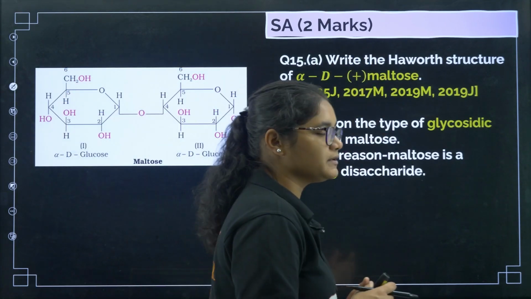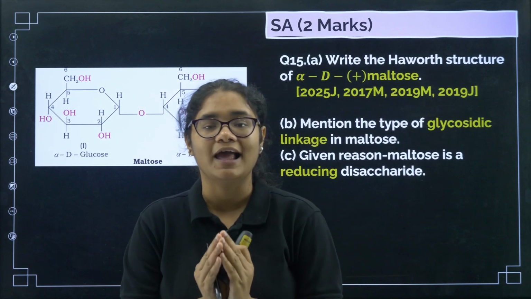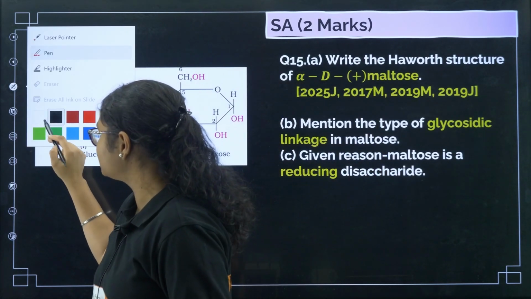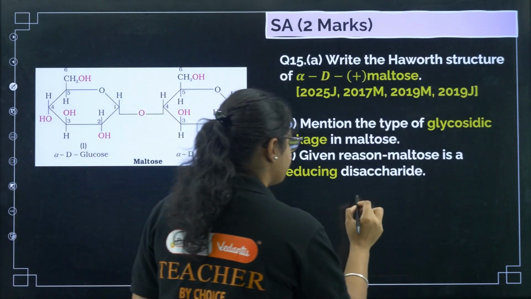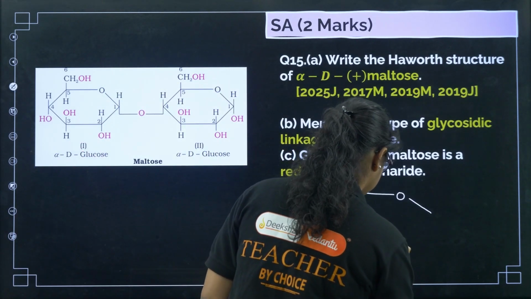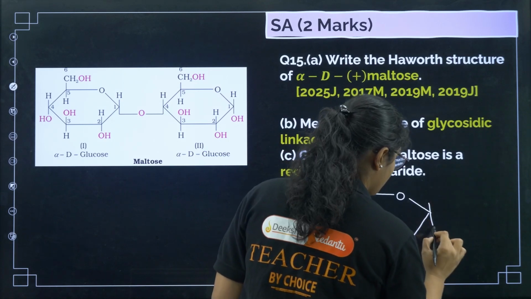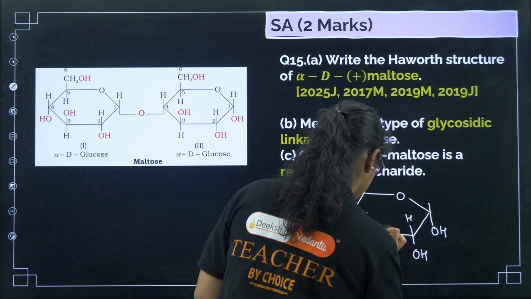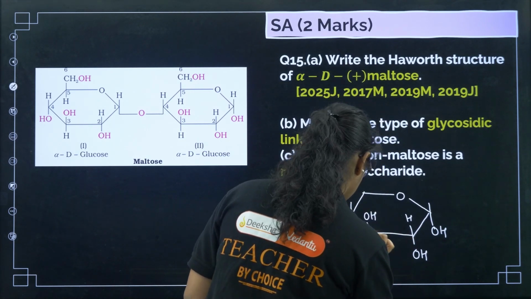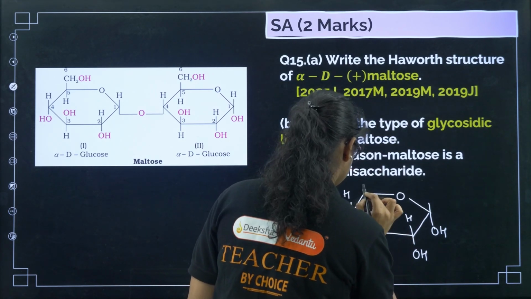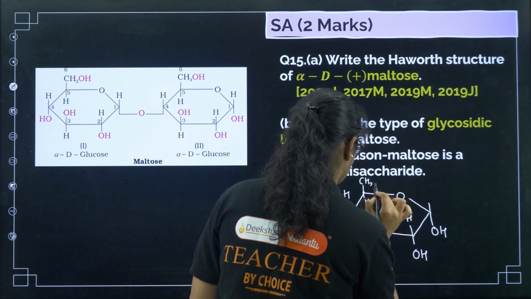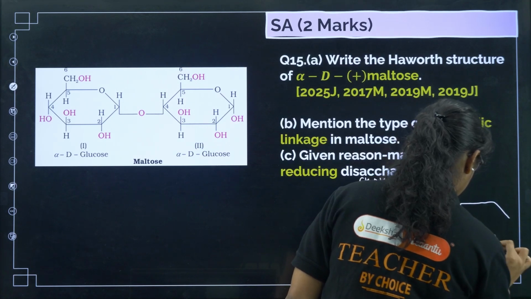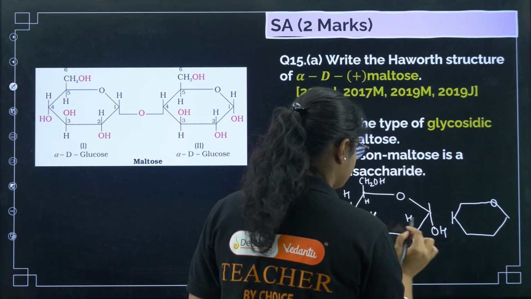So in maltose what happens? The monomer units are alpha D glucose. Let me draw and show you. Suppose the alpha D glucose structure is like this, with OH at the bottom, here OH at the bottom, here H, here OH, here H, here OH, here H, and here H, CH2OH. And we have another structure like this, and on this carbon there is also OH.